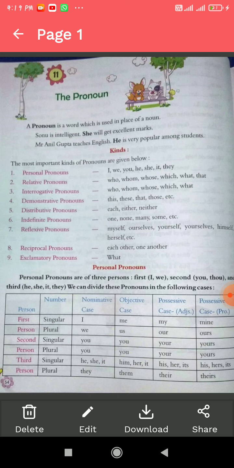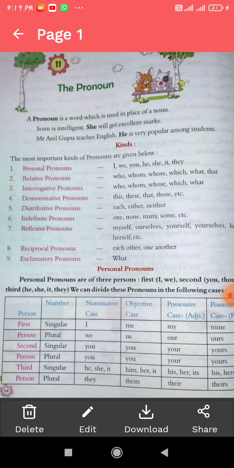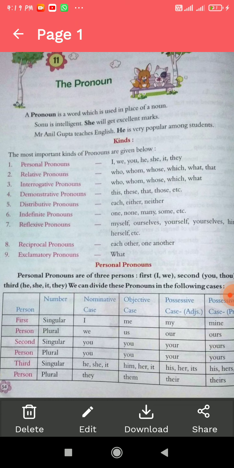Now, there are nine kinds of pronoun. First of all, personal pronoun. Personal pronoun means I, we, you, he, she, it, they. These are all kinds of personal pronoun.